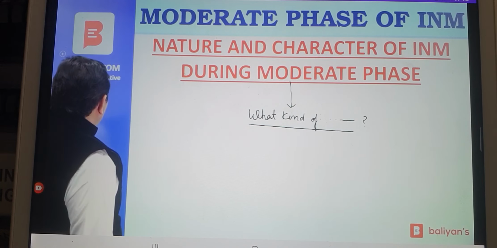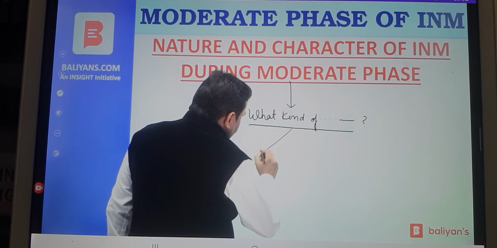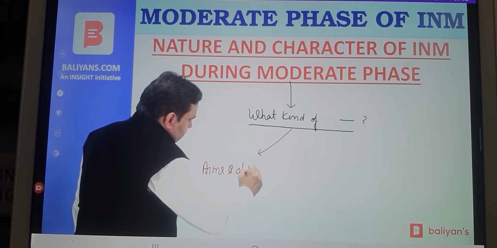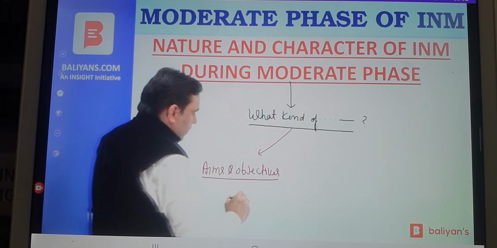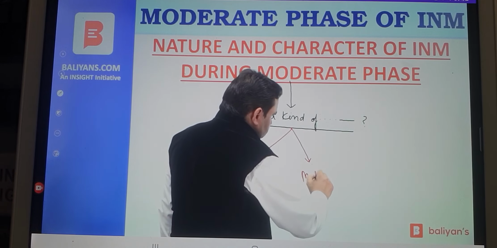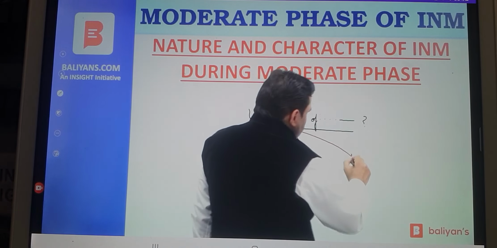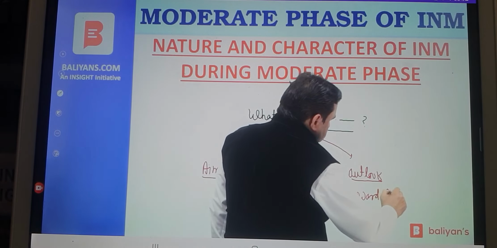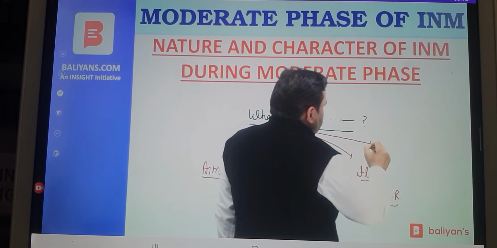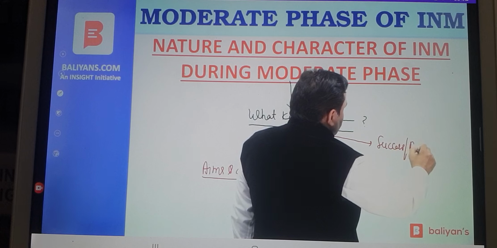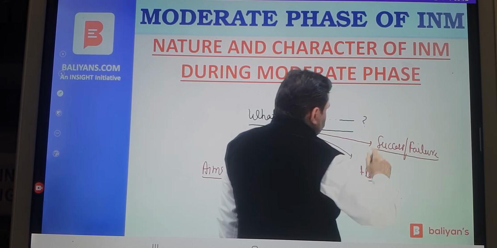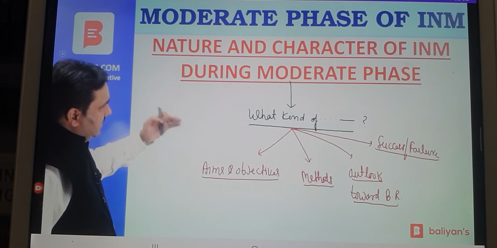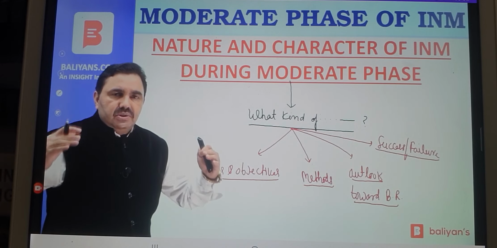This what kind of question can be answered by keeping in mind the aims and objectives of moderate leaders, by keeping in mind the methods used by moderate leaders, the outlook of moderate leaders towards British rule, that also reveal you the character of moderate politics. The success or the failure of moderates also need to be kept in mind. All these different dimensions as well as their social background need to be kept in mind to understand or to answer the question of nature and character of national movement during moderate phase.